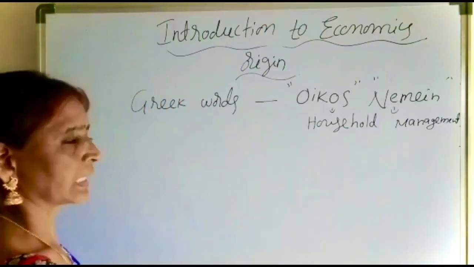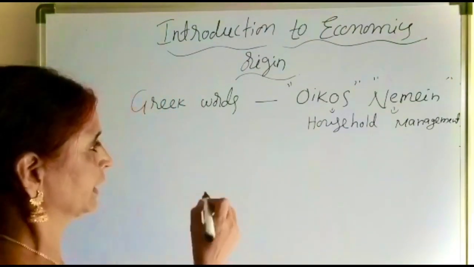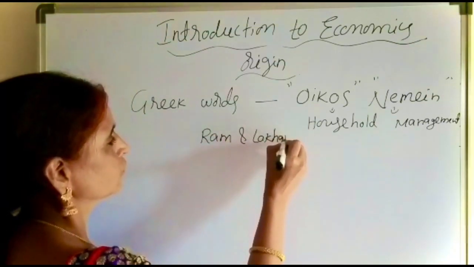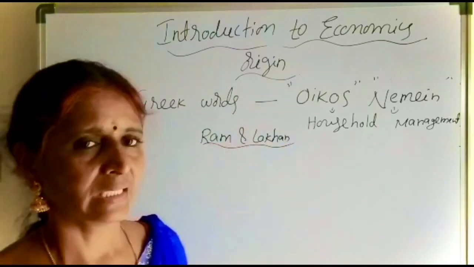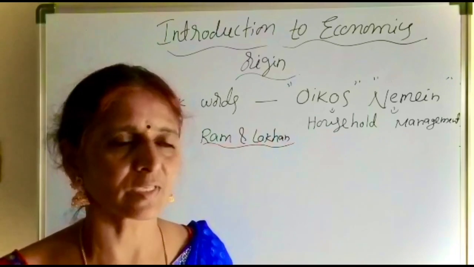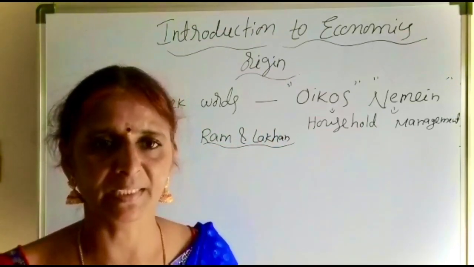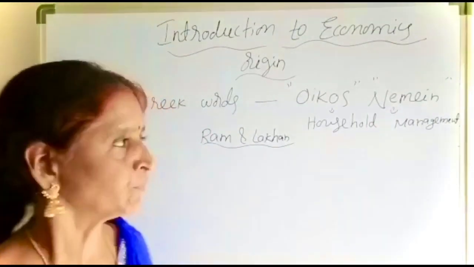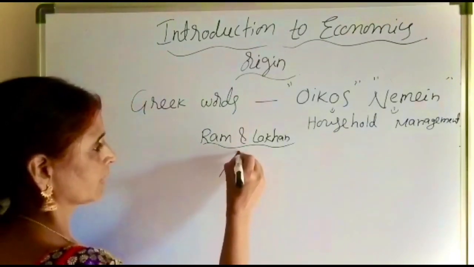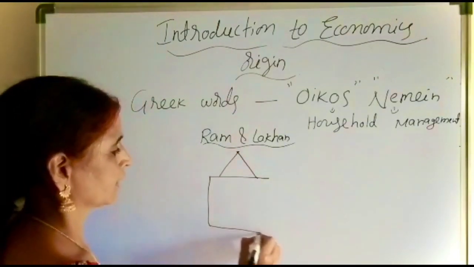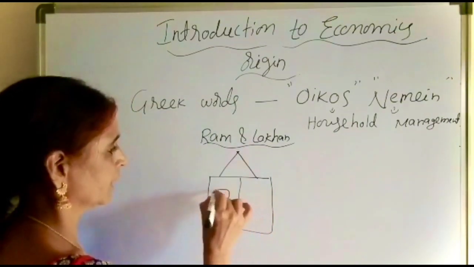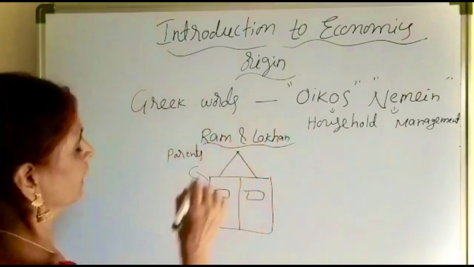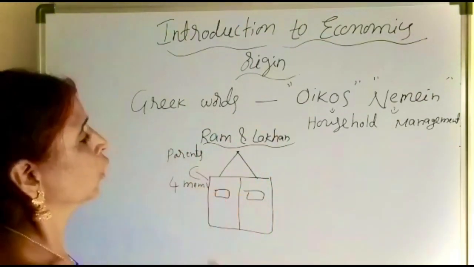Now Ram and Lakan are the twins. They are the intermediate students. Nowadays joint family systems are not found. Joint families are splitting, and we can find nucleus families. In a family, 3 or 4 members only we can find nowadays. So in Ram's home, their parents, Ram and Lakan, totally 4 members of a family.